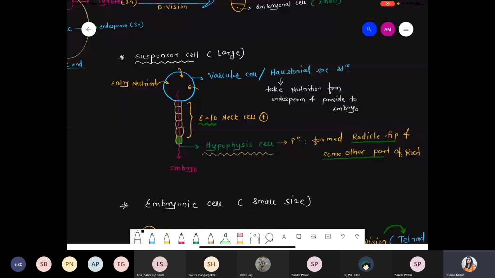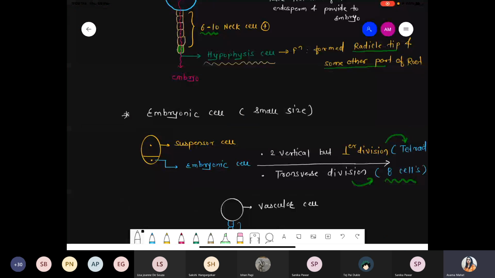The bottom cell of that neck canal is called the hypophysis cell. Hypophysis cell can form some part of the root as well as the radicle tip. Not the radicle, okay? They form only which region? Only the radicle tip, because the radicle is formed by the embryo. They can form a radicle tip.